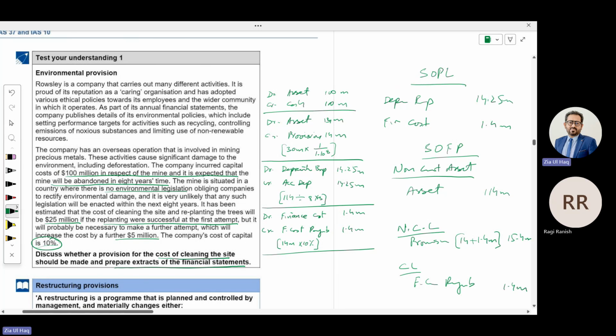These are the financial statement extracts. If there is any environmental obligation relating to any of the assets, we need to create a provision discounted at present value method. It should be added to the asset cost, capitalized to the asset cost. So through this, we will be charging depreciation every year. We'll be charging finance cost.